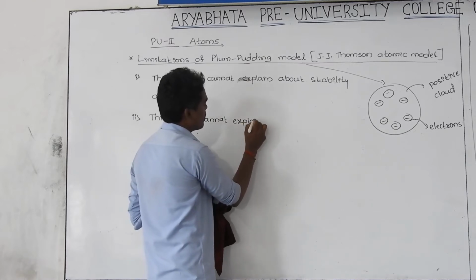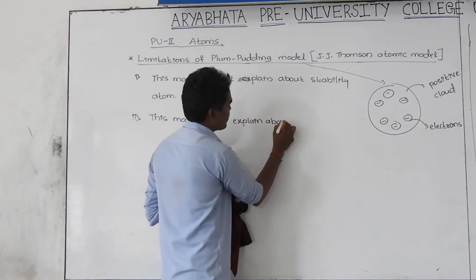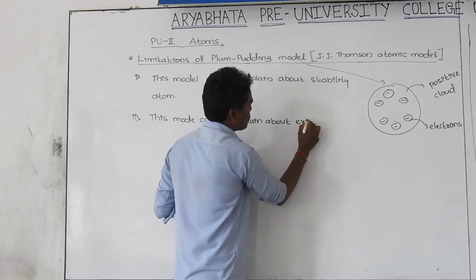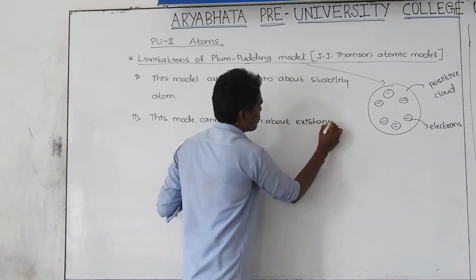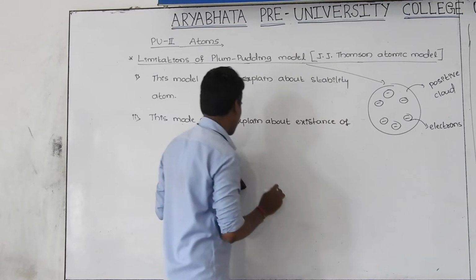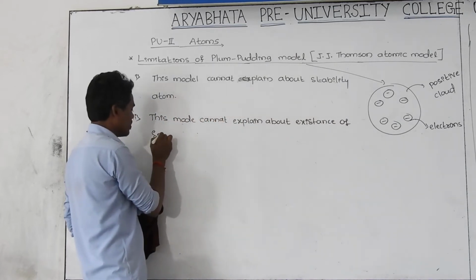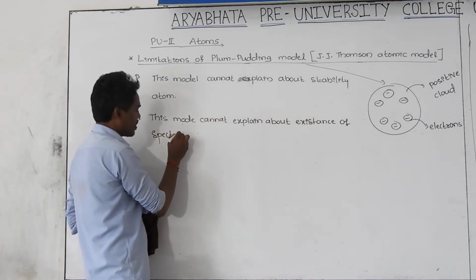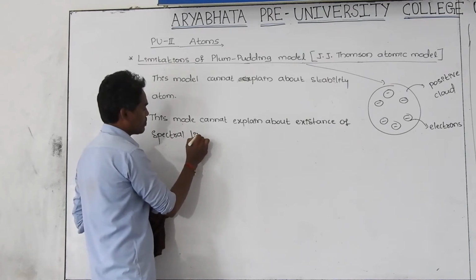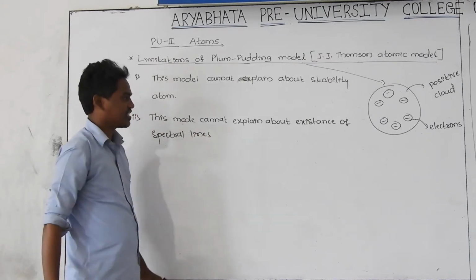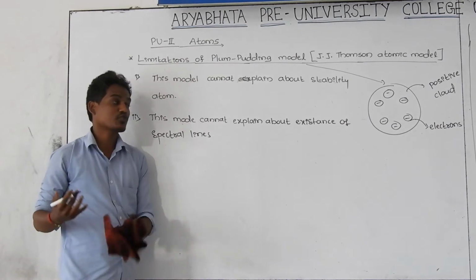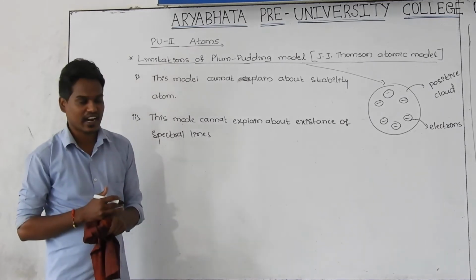the existence of spectral lines. What are spectral lines? Let us consider, it is the word you are hearing, spectral lines. This model can't explain the existence of the spectral lines, how the spectral lines are existing inside the atom.